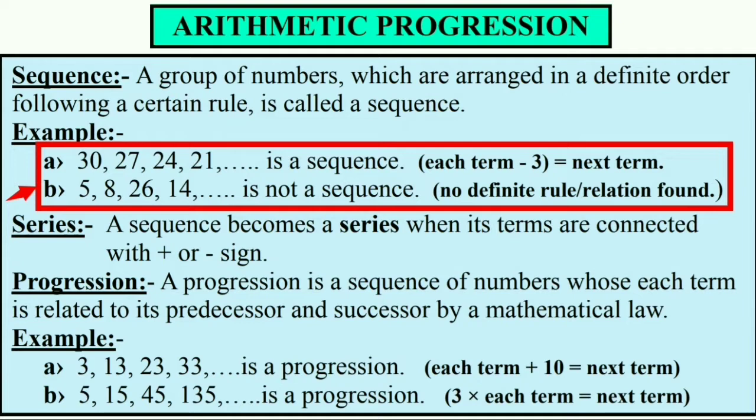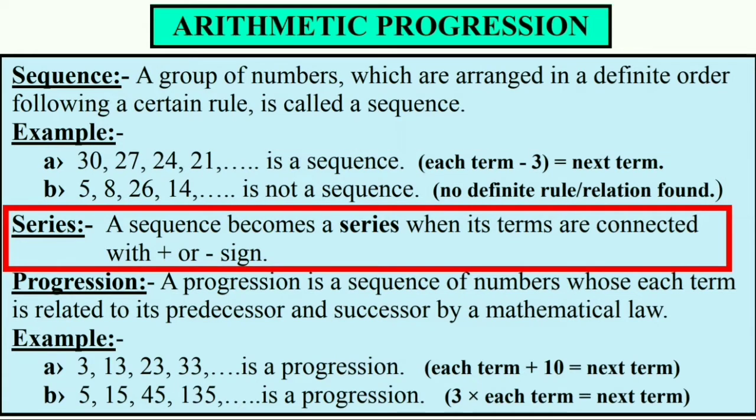And example B has numbers 5, 8, 26, 14 and so on. I find here that what relation is there in between the first two numbers? The same relation is not there between the next two numbers, and again the same relation is not there between the further next two numbers. Hence the second example is not a sequence.